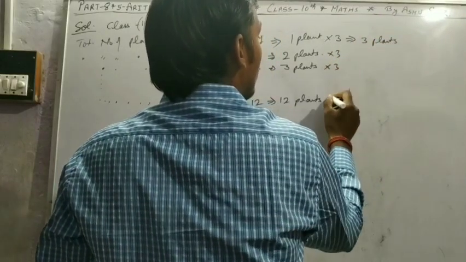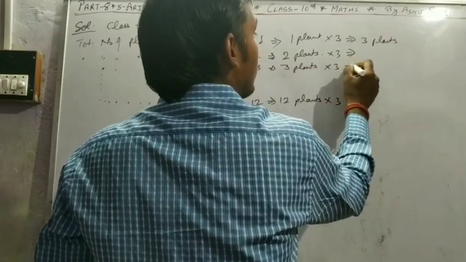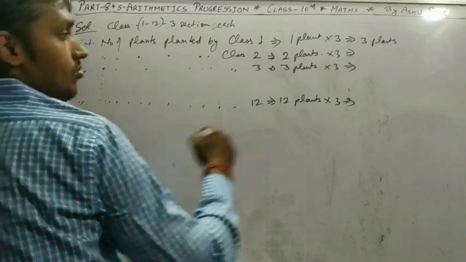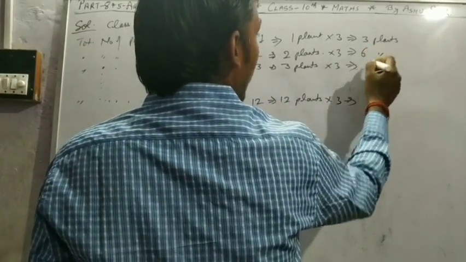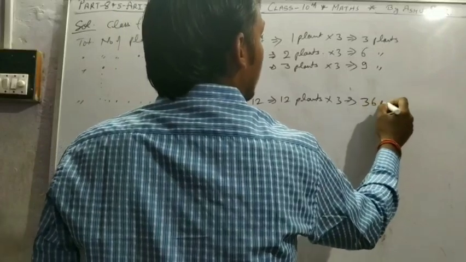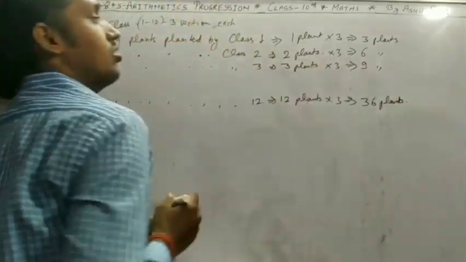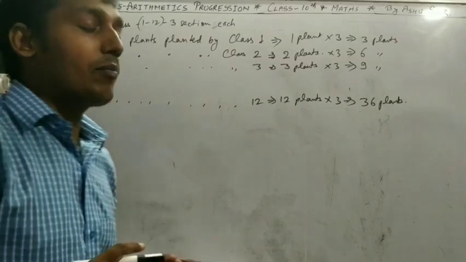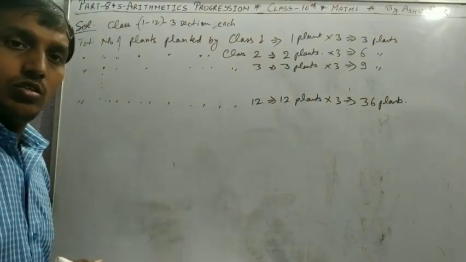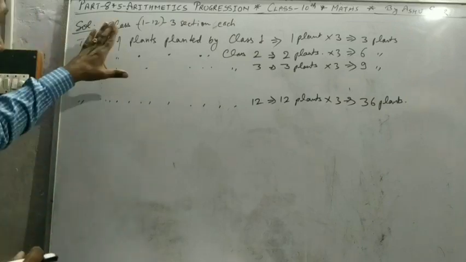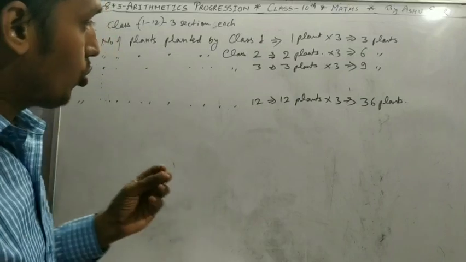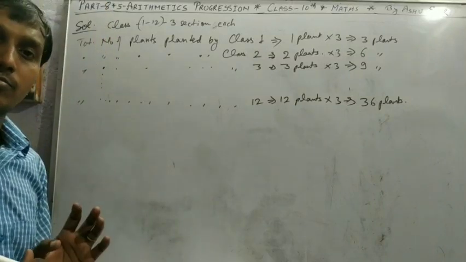Then 3 into 2 is 6 plants, 3 into 3 is 9 plants, and for class 12, 36 plants. So how many total plants are planted by all the students? I hope you understand these lines, so the solution is very easy.